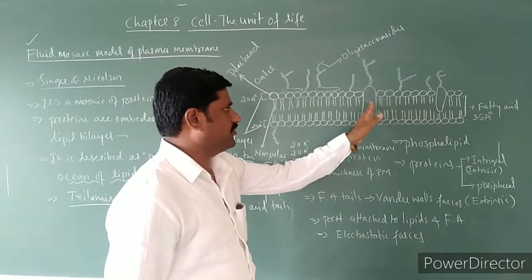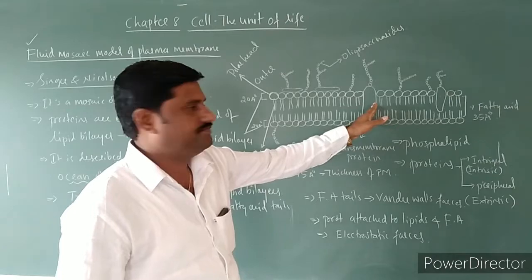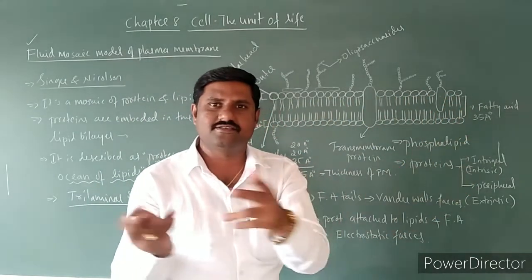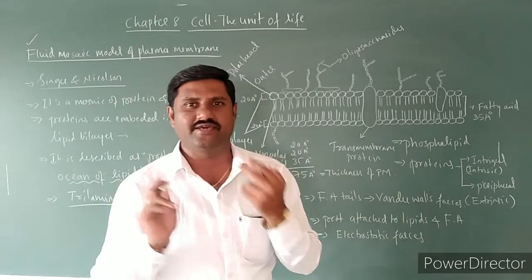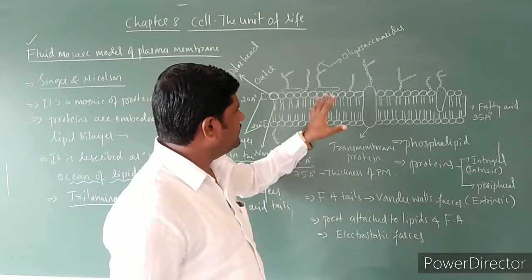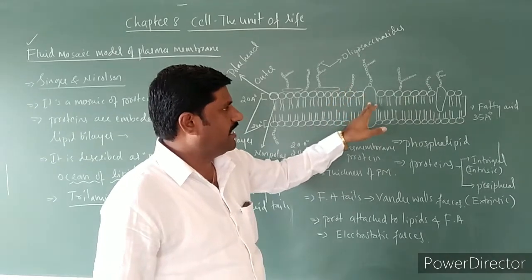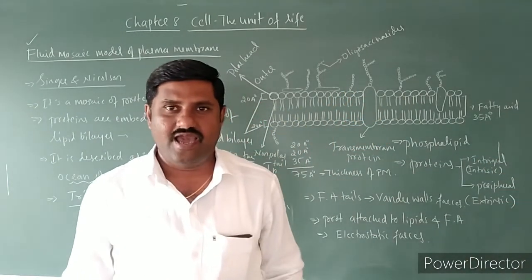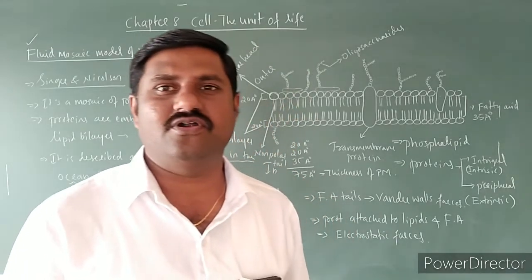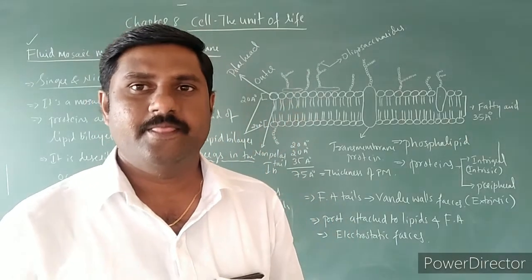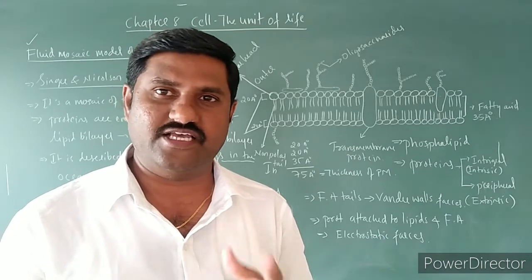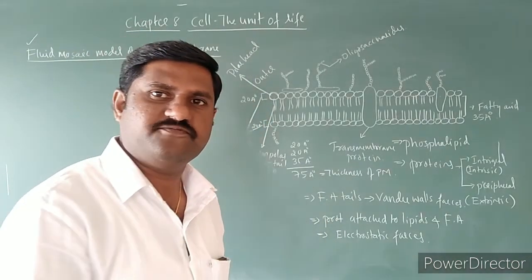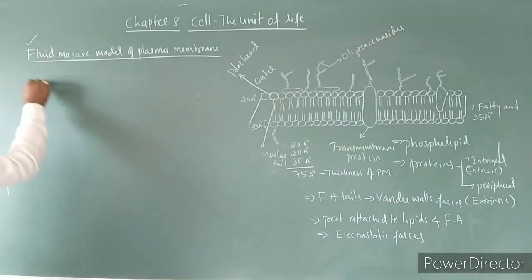And see, these proteins can move laterally across this lipid bilayer, right? So these lipids enable these proteins to move laterally, and this property itself is called the fluidity of the plasma membrane.